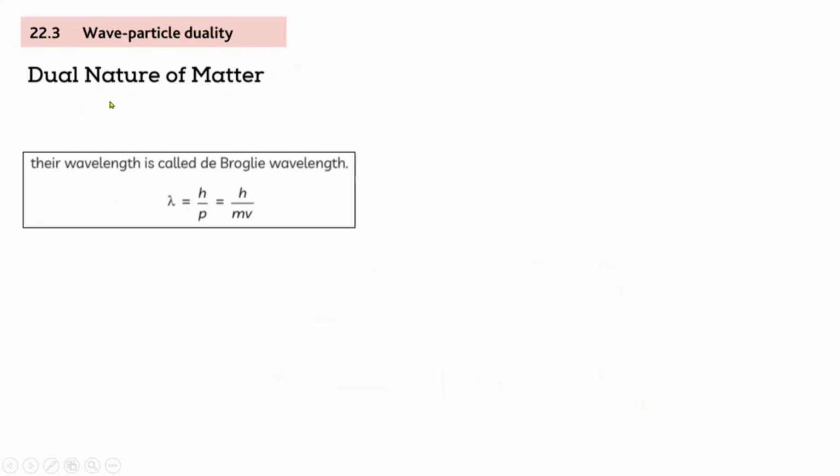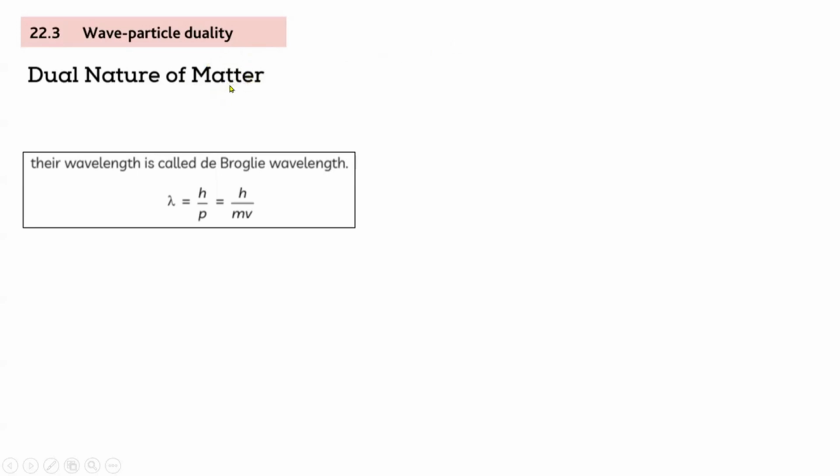Dual nature of matter. It means the light can behave as a particle as well as a wave. In this case, we have written matter. Matter has two types of natures, it behaves as two different things. So you said light can behave as a wave as well as a particle. Now, when we say matter, it's like any object.